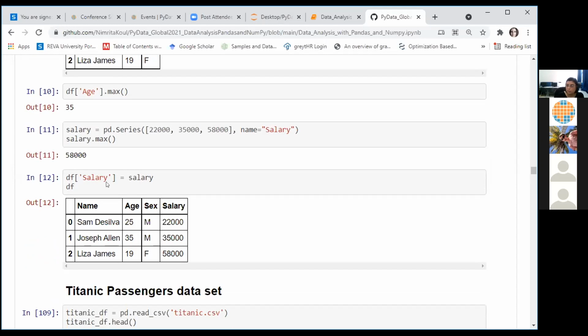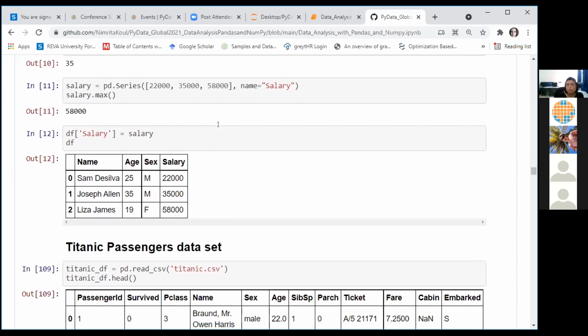df in square brackets salary, and assign the newly created series to it. The series salary we have created in cell number 11, and directly by using this statement, you can add a new column to your data frame. The name of your column is salary, decided by this part of the line here, and the values have been taken from the values that are there in your salary series.